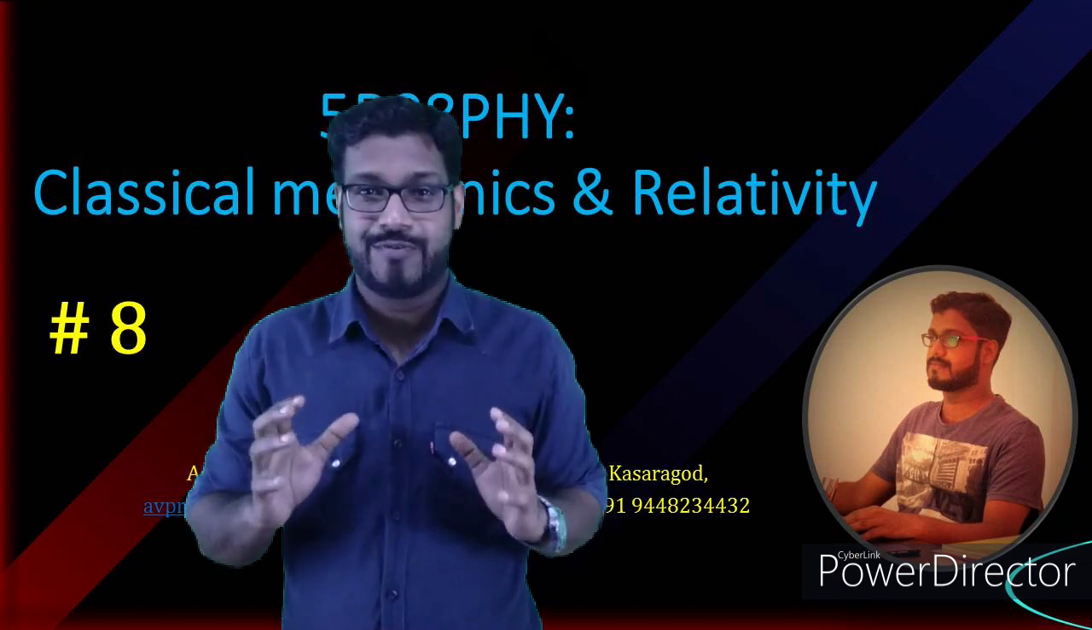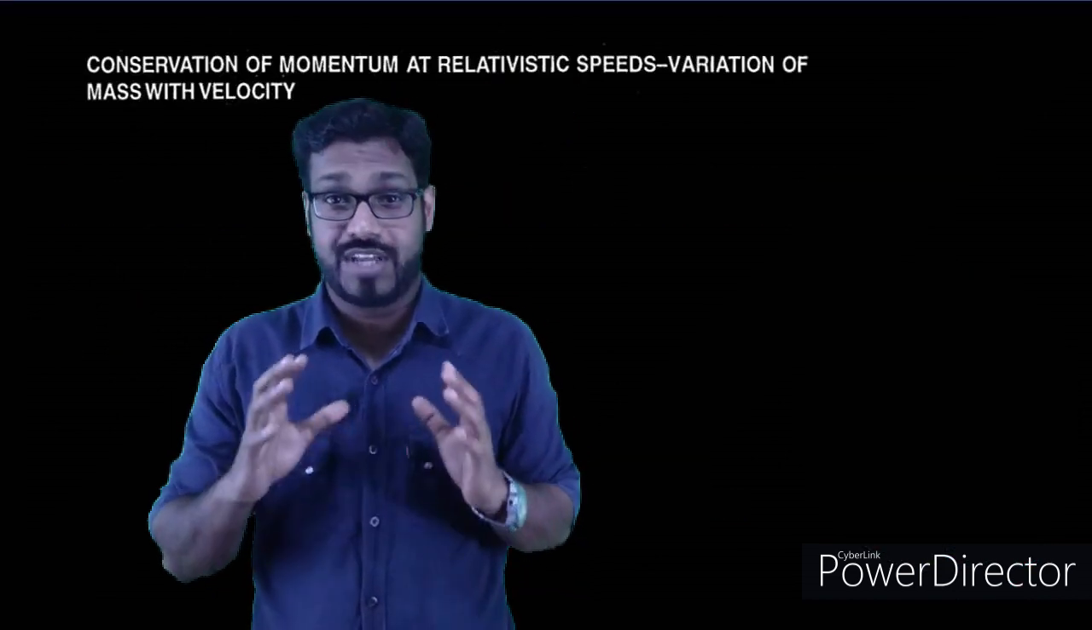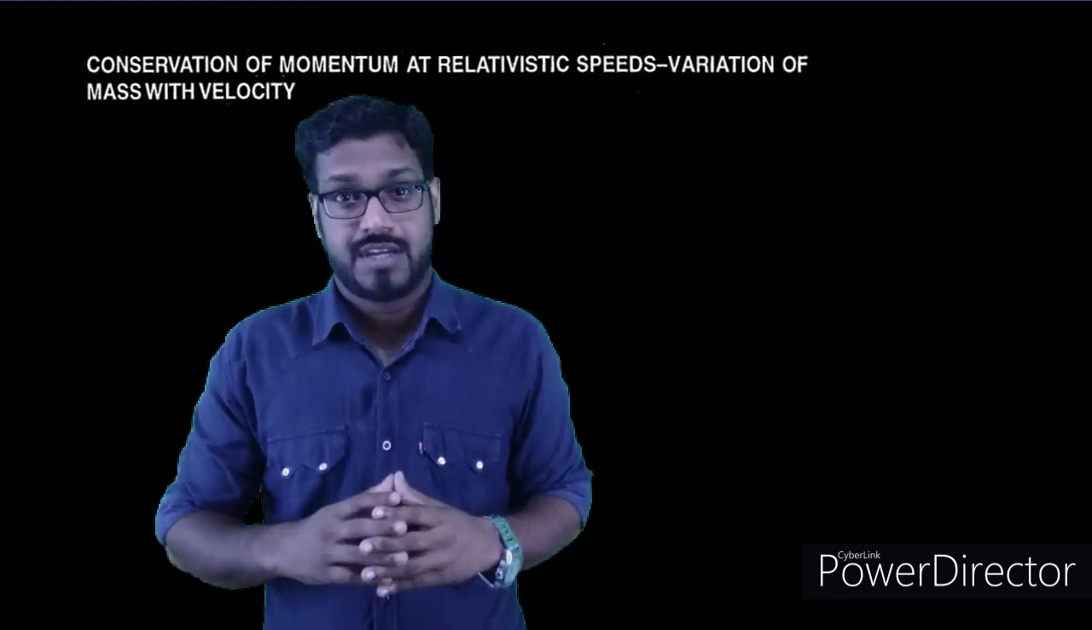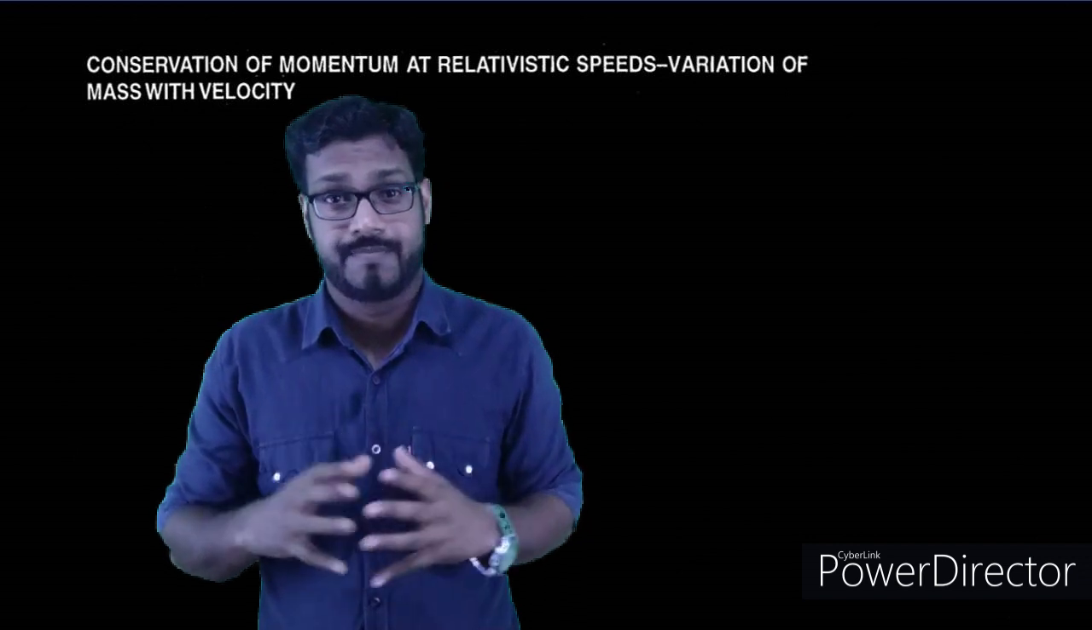Welcome to the 8th video on classical mechanics and relativity. In this video, we will be discussing the variation of mass with velocity at relativistic speed. This we will deduce from the laws of conservation of momentum.